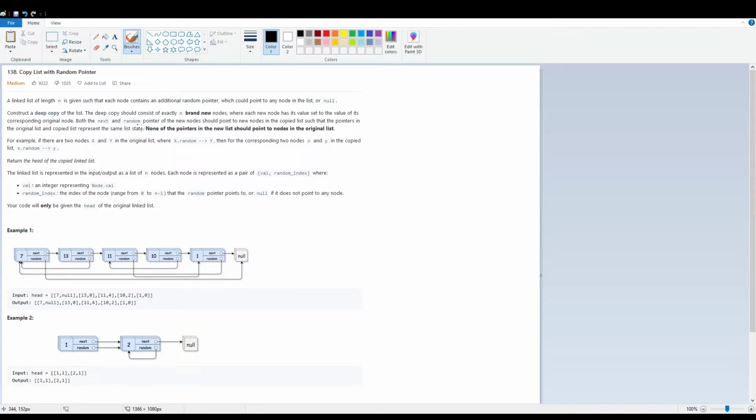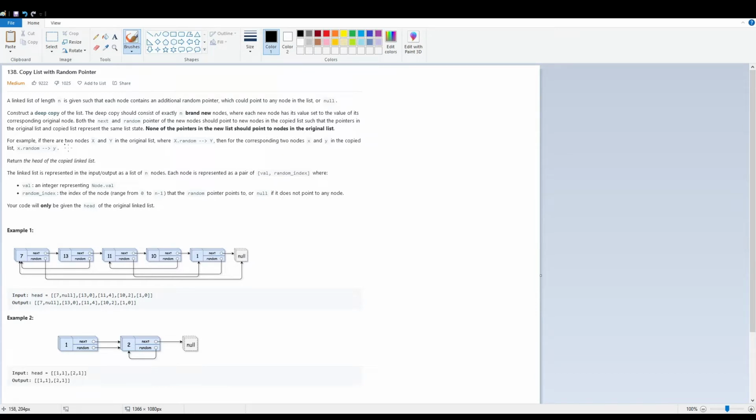A deep copy should consist of exactly n brand new nodes, where each new node has its value set to the value of its corresponding original node. Both next and random pointer of the new node should point to the new nodes in the copy list, such that the pointers in the original list and copy list represent the same list state. None of the pointers in the new list should point to nodes in the original list.